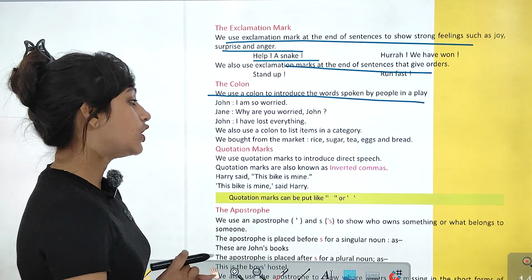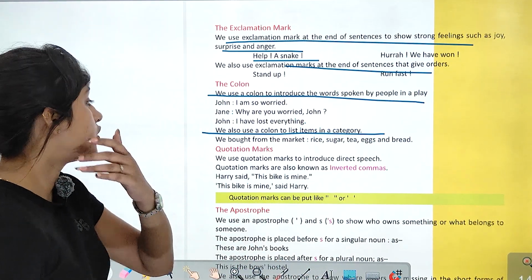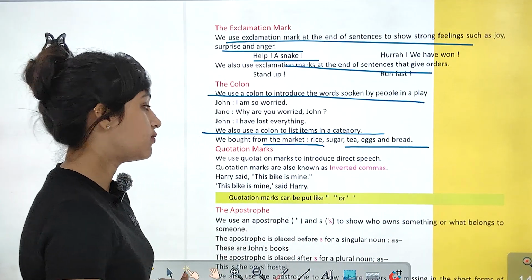We also use a colon to list items in a category. List करने के लिए items को category में हम use करते हैं colon को. We bought from market: rice, sugar, tea, eggs and bread.